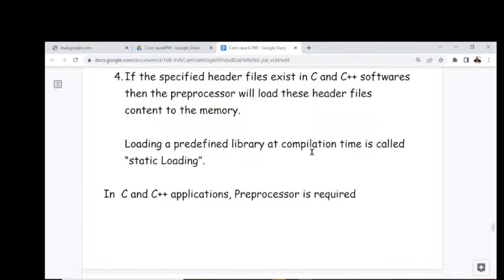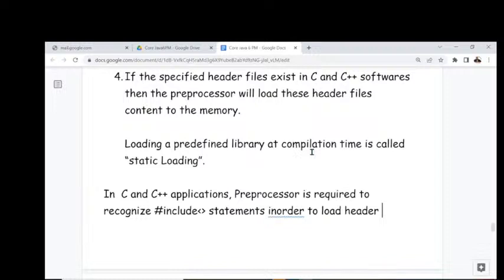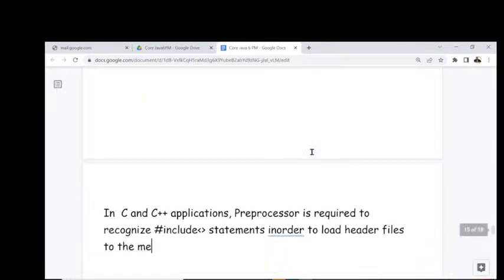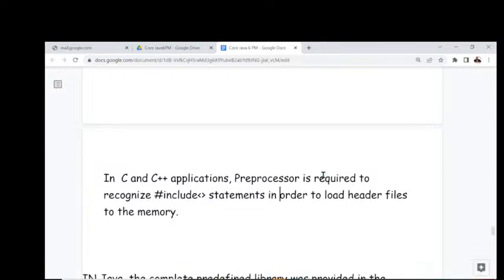For what purpose? To recognize hash include statements in order to load header files to the memory. This is the conclusion we have to understand: why the preprocessor is required in C and C++. Guys, are all of you following or not?